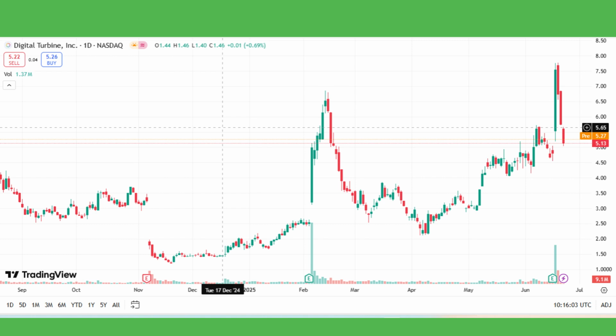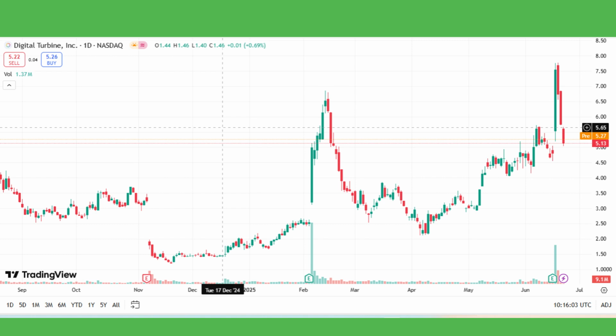Consider buying near support levels around $4.20 to $4.50, especially if momentum indicators like RSI or MACD show signs of strength. Target resistance zones near $5.50 to $6.50 for taking profits. Watch volume and moving average crossovers to confirm entry and exit points.